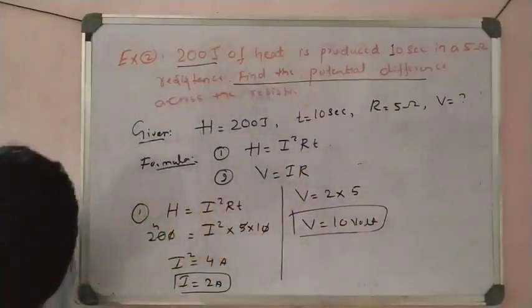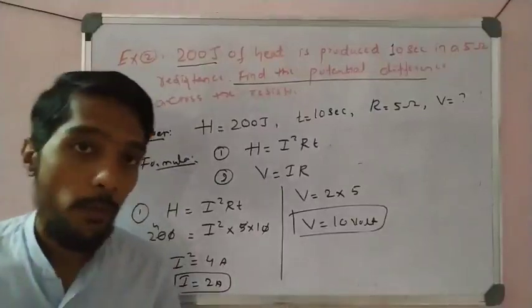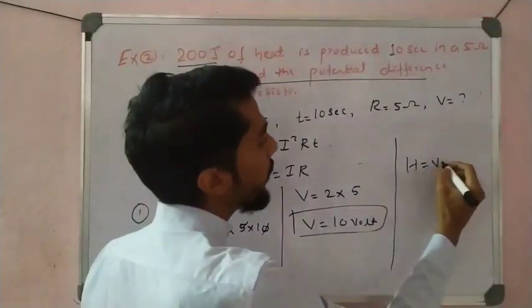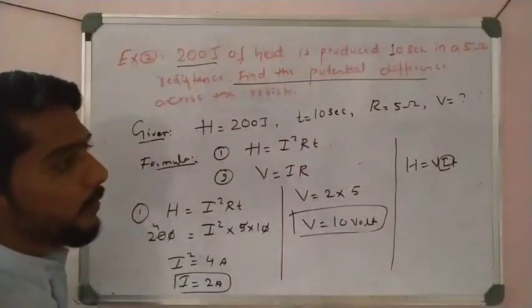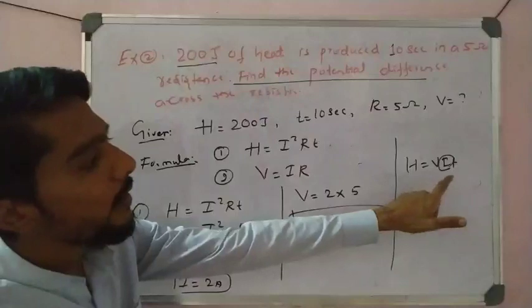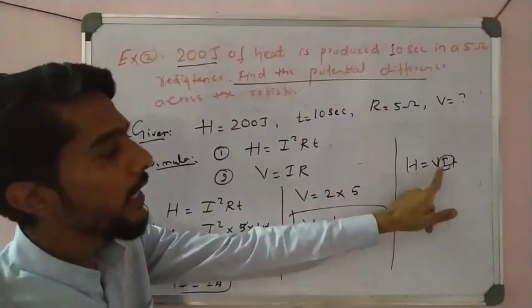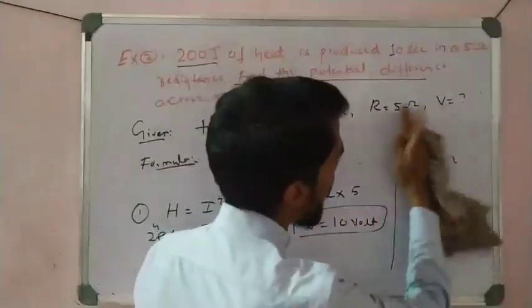Simple students, this is very important, you have to remember 10 volt. So that is very simple and important. This also I could use, but here V is equal to IR, but I is not given. If I is given, we can put it in and get V, but here unfortunately I is not given, so I cannot use this formula.